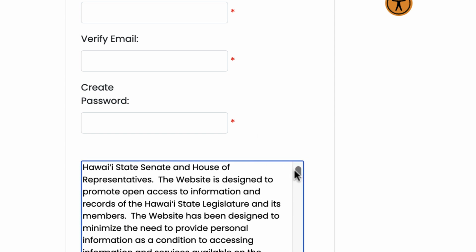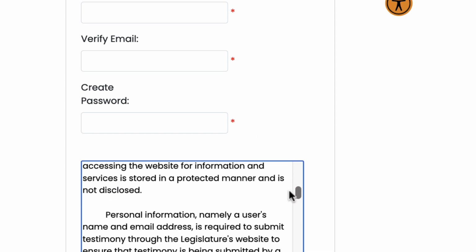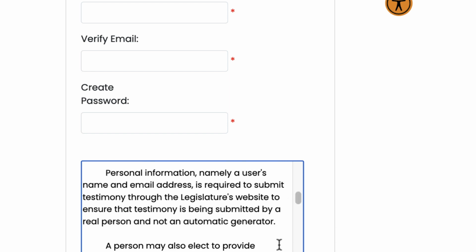Phone number is optional, but you do have to include your email and create a password. Next, you should take a look at the privacy sections. It will tell you why they need your email address, basically to make sure your testimony is being submitted by a real person and not an automatic generator.